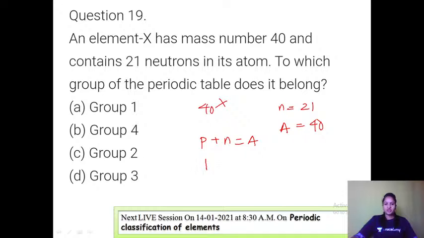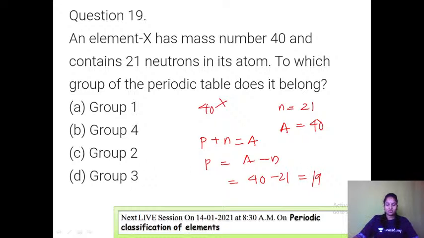Number of protons we will find first: mass number minus neutrons. 40 minus 21, how much is it? You can comment in the comment section. It is 19.